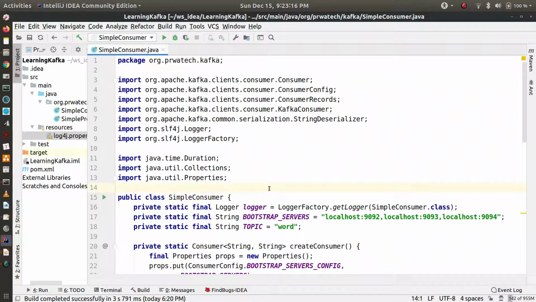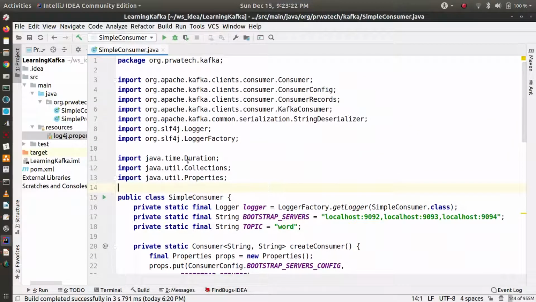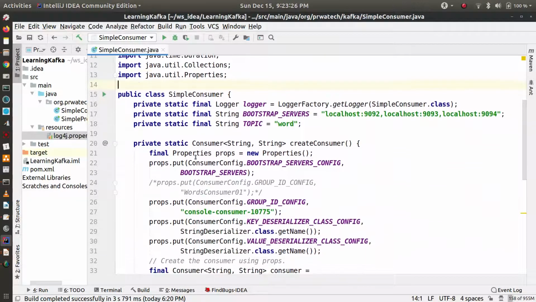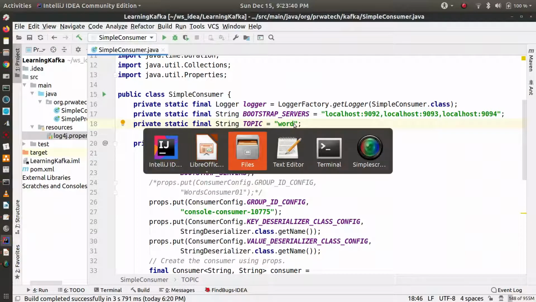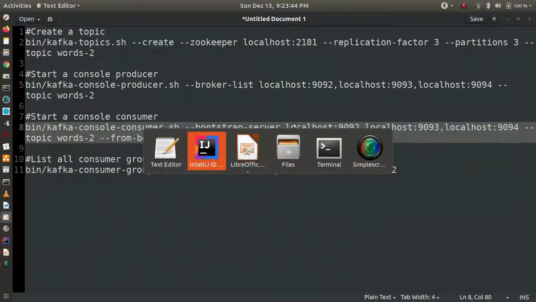I have written a simple consumer example, like we discussed a simple producer in the last session. This is a simple consumer where we have the bootstrap servers 92, 93 and 94, and the topic name is word. Instead of word, let's put words 2.